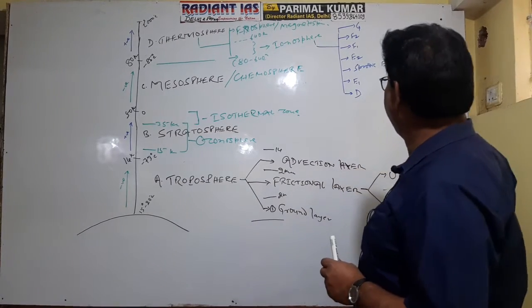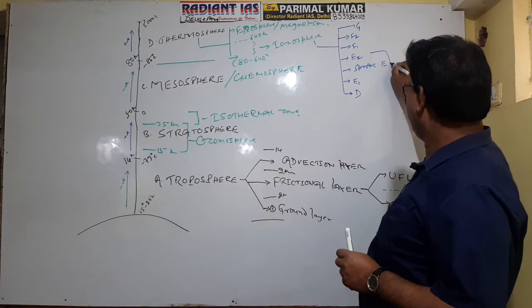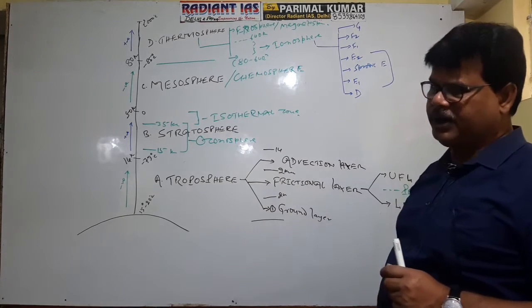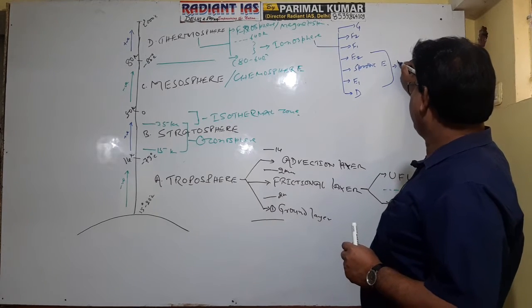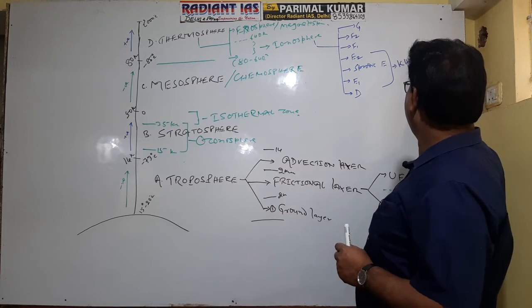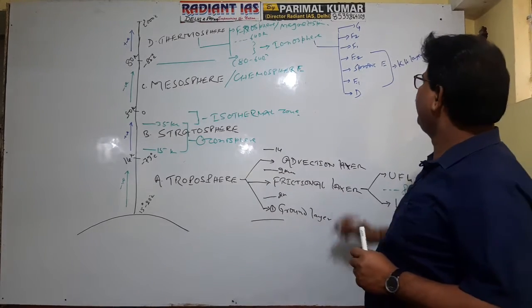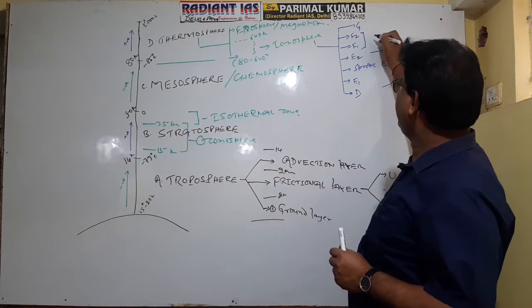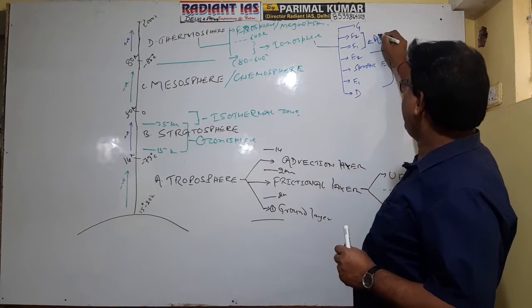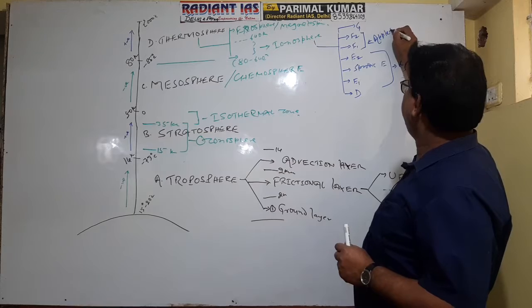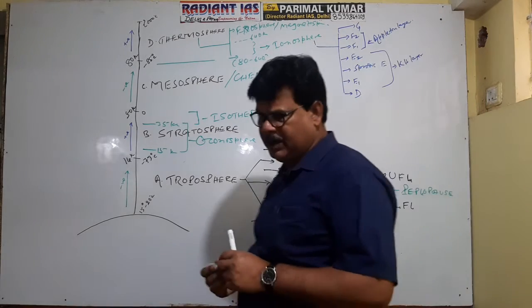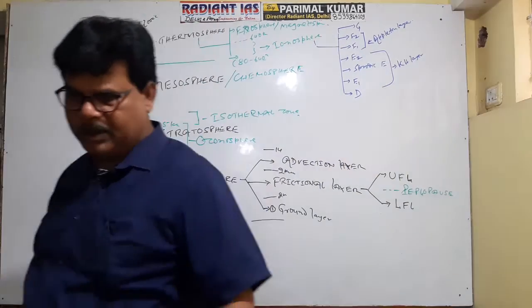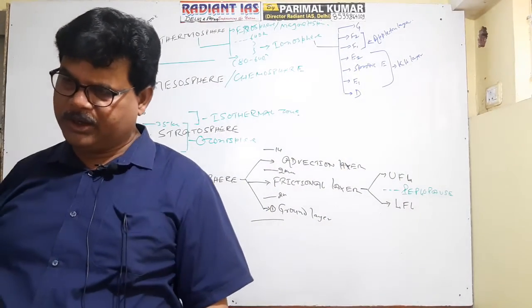Again you see E1, sporadic E and E2 layer, since they were identified by Kennelly and Heaviside, that's why this layer is referred to as Kennelly Heaviside layer. And F1 and F2 were identified by Appleton, that's why it is referred to as Appleton layer.